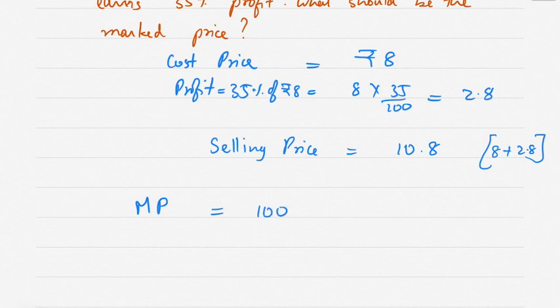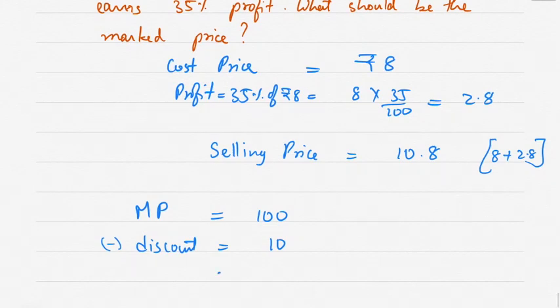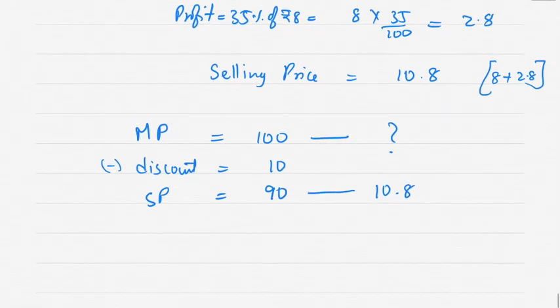Suppose marked price is 100, less discount will be 10, because discount is 10%, which makes selling price 90. So if selling price is 10.8, how much is the marked price? Please calculate this.